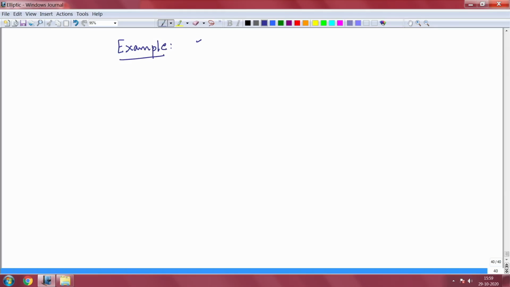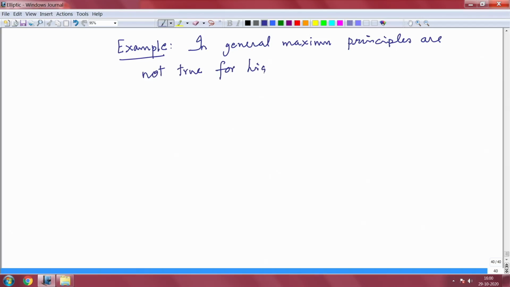In general, maximum principles are not true for higher order equations. There may be some special cases where they are true for higher order operators.